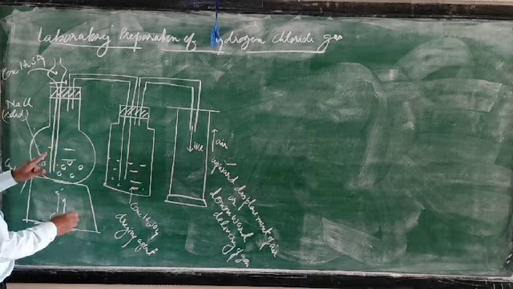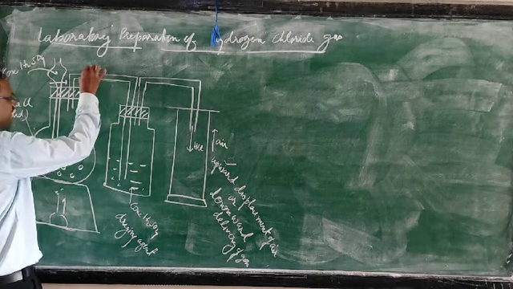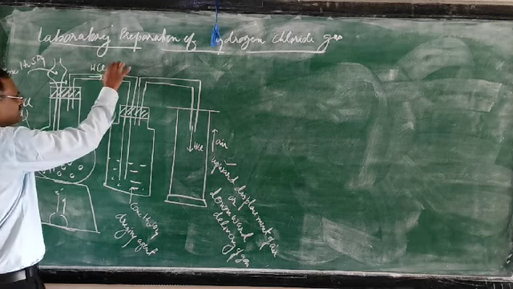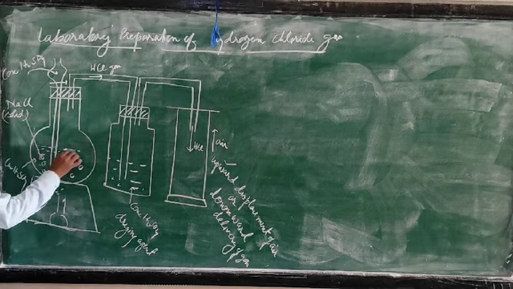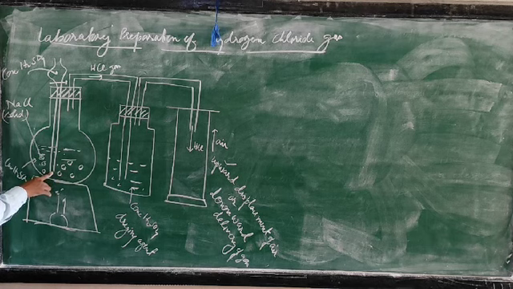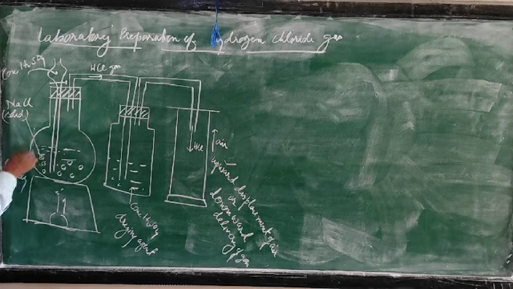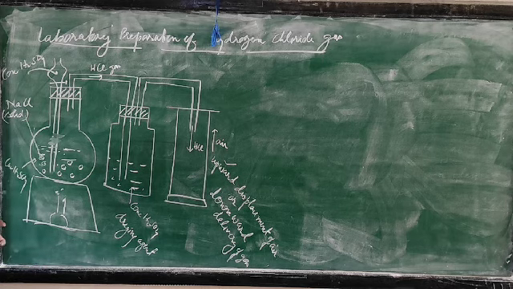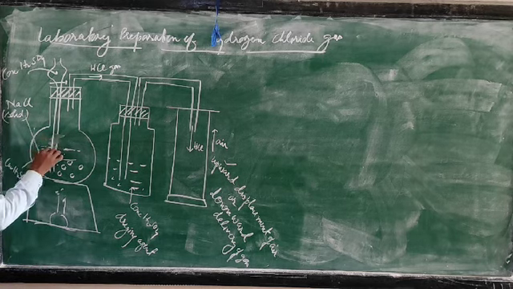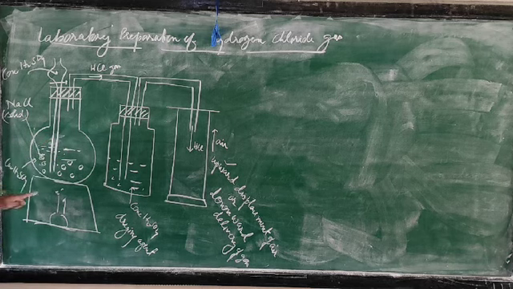So when it is heated, this HCl gas is coming here. HCl gas. Here I want to tell you that this delivery tube should be fully dipped into this sulfuric acid. Otherwise, what will happen? If it is not fully dipped, suppose it is up to here only, then when you heat it, the gas will come from this point also, the crystal funnel. And when you are going to pour acid, that acid will come on your face. Bumping will be there. So that's why this end should be completely dipped into the acid.